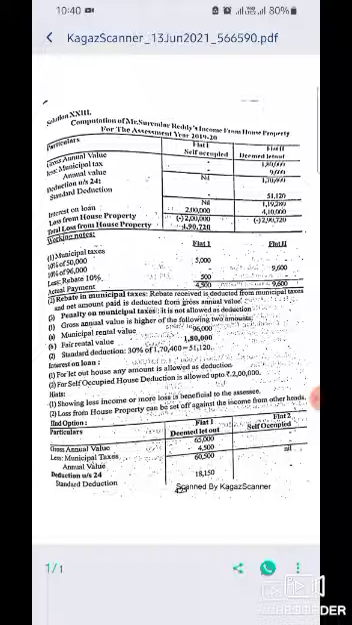For interest on loan for a let out house, any amount is allowed as deduction. For a self-occupied house, deduction is allowed up to 2 lakhs. Showing less income or more loss is beneficial to the assessee. Loss from house property can be set off against income from other heads. Now let's see the second option.